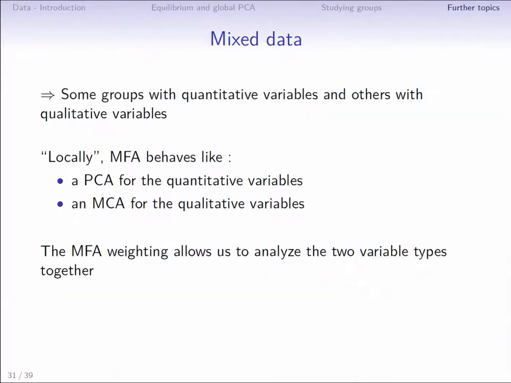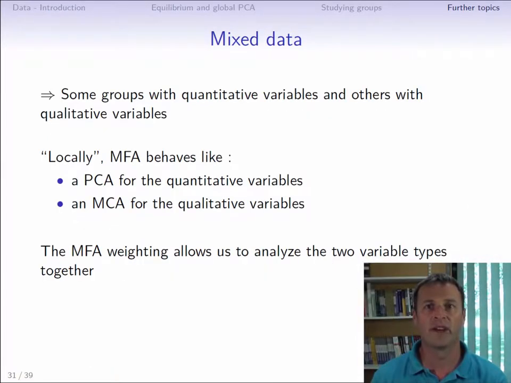It is also possible to mix the variable types from one group to another and to study, using MFA, data tables in which certain subtables are made up of quantitative variables and others of qualitative variables. Within each group, the relationships between variables are studied like in PCA when the variables are quantitative and like in MCA when the variables are qualitative.